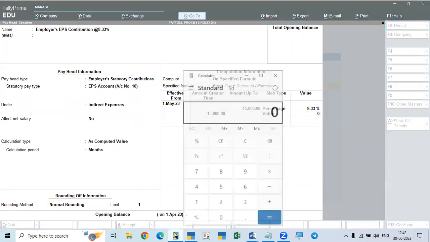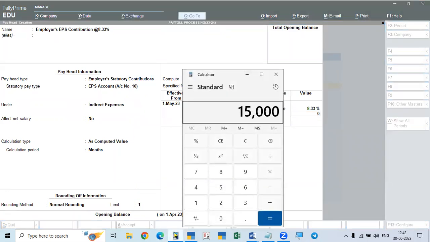So for 15,000 into 8.33% is 1,249.50. In the case of ESI and in the case of Provident Fund, this will be rounded downward. That's why it will be taken as 1,249. Only 1,249 is the amount up to 15,000.